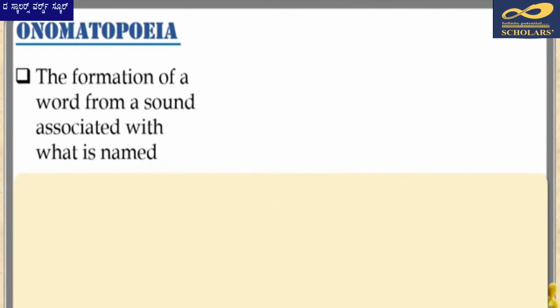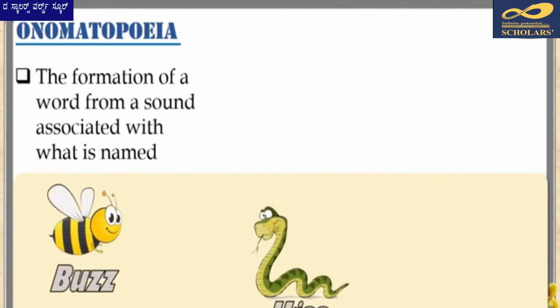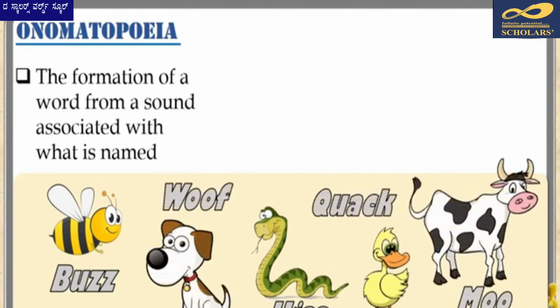Like if I say the buzz of the bees and the hiss of the snakes, the words buzz and hiss actually imitate or copy the actual sound made by the bee or the snake respectively. And there is a whole range of animal sounds named that way. For instance, the woof of the dogs and the quack of the ducks, the moo of the cow and the oink oink of the pigs. The list does not stop there.